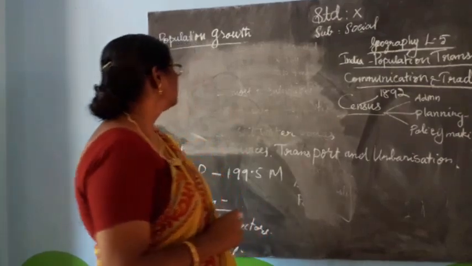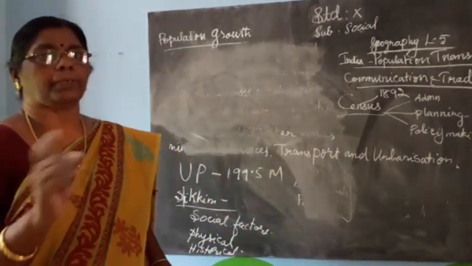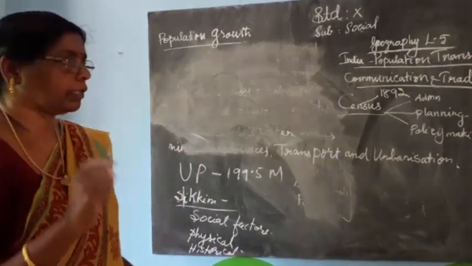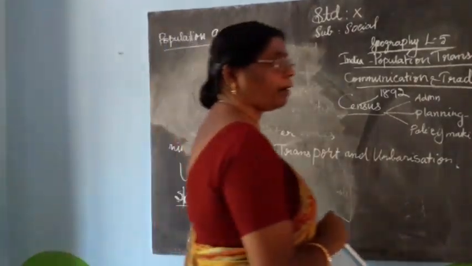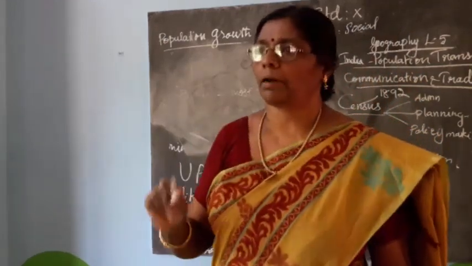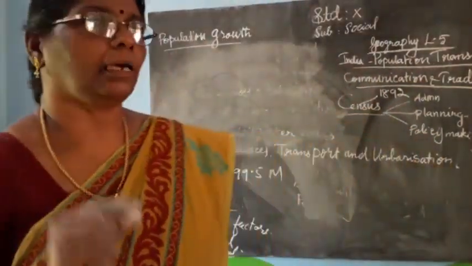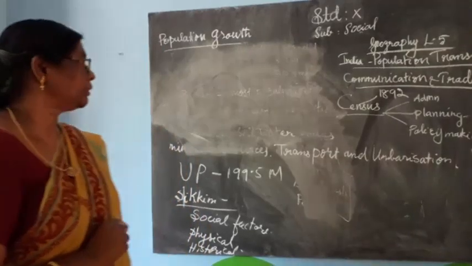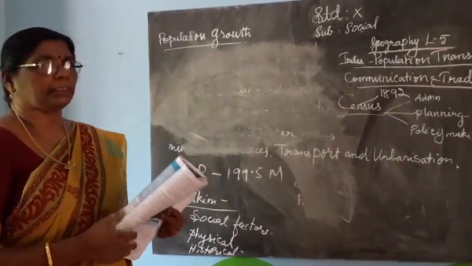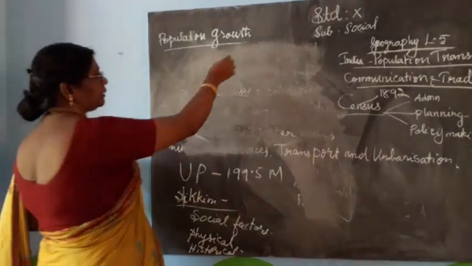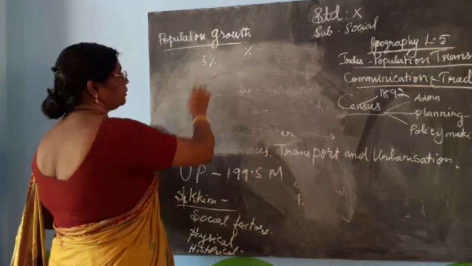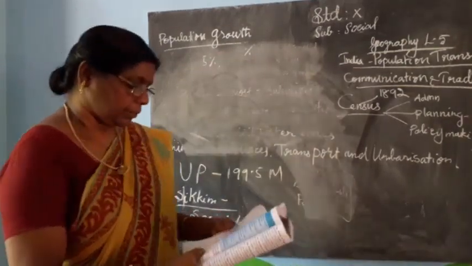What is meant by population growth? The change in the number of people in a particular period of time. The growth of population is expressed as a percentage, like 5%, 10%.